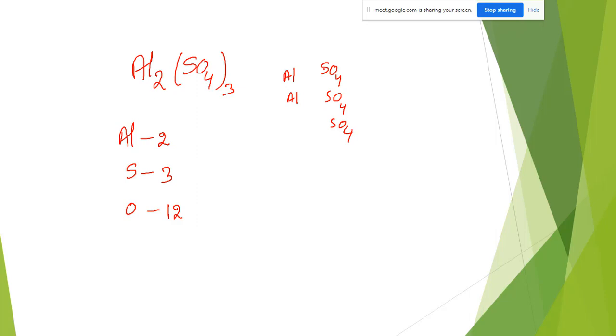Then individually we are counting: 3 sulfurs, 4 into 3, 12 oxygens. Then atomic numbers 13, 16, 8. So aluminium means 27, sulfur 32, oxygen 16.